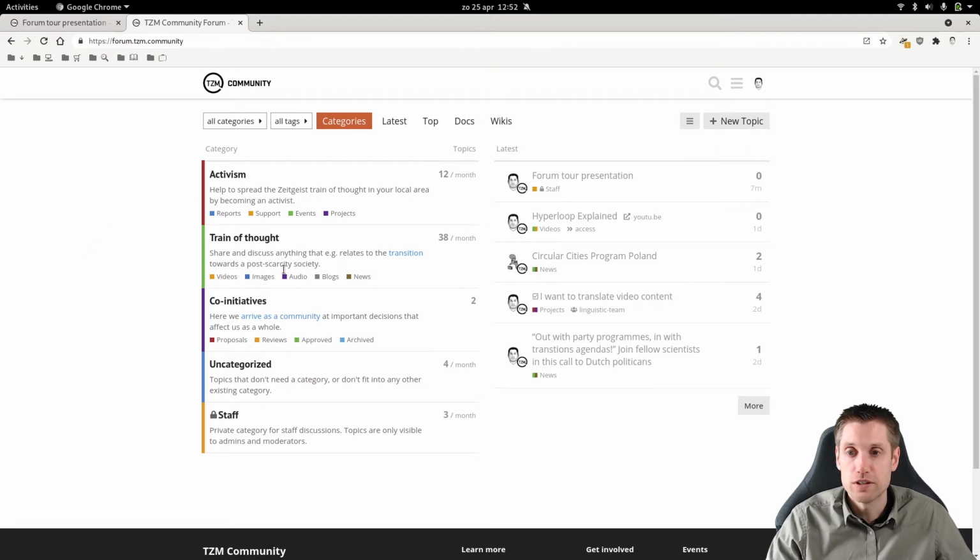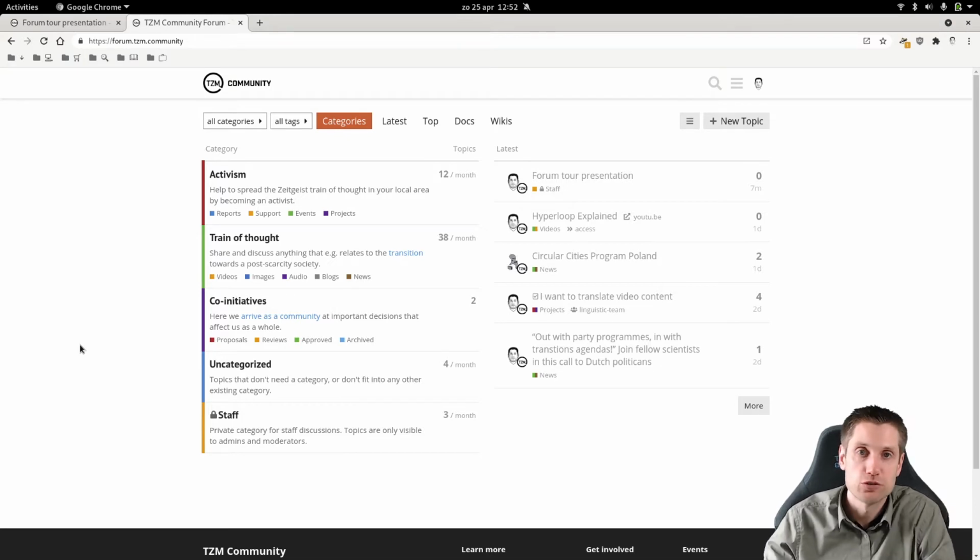So if it doesn't fit in any of these, then uncategorized is the place to be. Staff is a hidden category only for the admins and moderators to discuss things, to not bother other people with posts that they cannot do anything with because they don't have admin and moderator rights anyway.